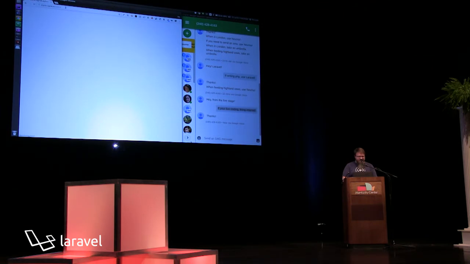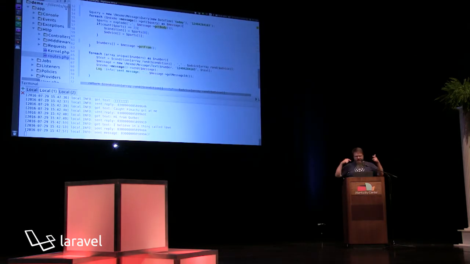I will just run this and we'll see it sit here for a while because we have a rate limit. Carriers have a rate limit of 1 SMS per second per virtual number. So we're slowly sending out replies. The client library is managing that rate limiting for you. Everybody who's played with this should get some type of advice. If you get weird Unicode characters, that's on you.